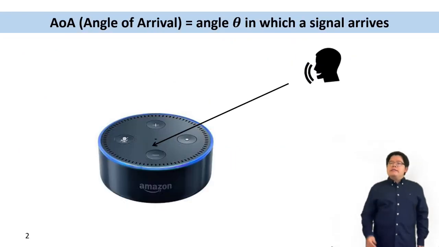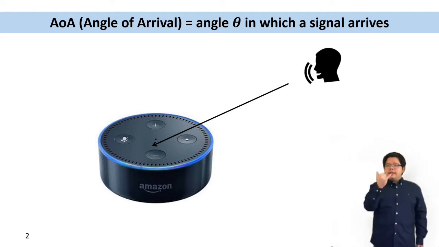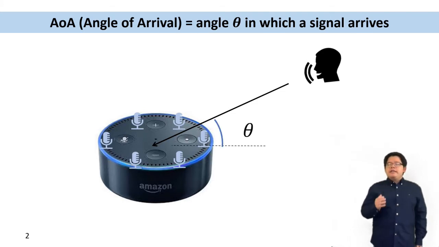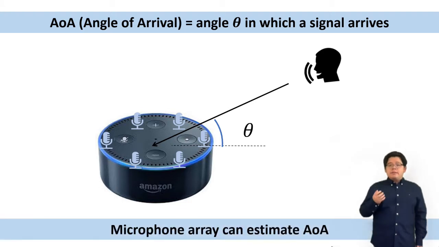Angle of arrival is the angle in which a signal arrives. Imagine a user is speaking to a smart speaker like Amazon Echo from some direction, and there are 6 microphones on Amazon Echo, and they will jointly estimate the user direction theta. With a microphone array like Amazon Echo, we can estimate the signal AOA.